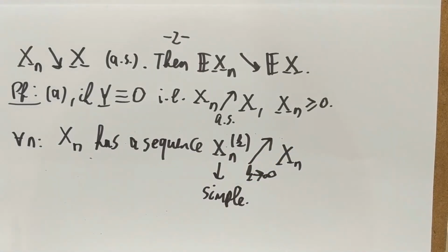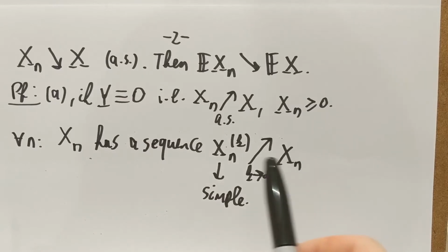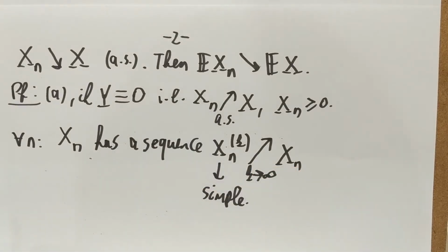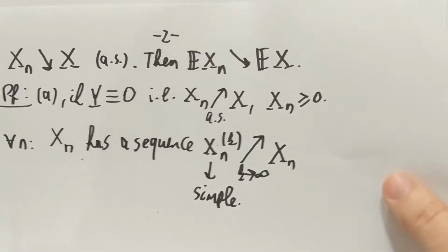I didn't prove this before. It just comes from measure theory. Simple random variable means that it's piecewise constant, so it's some indicators of some sets times some values, and you have a finite number of these. You have a sequence of simple random variables that converges in an increasing fashion to every member of that sequence. For every n, we have this convergence. And that's what I'm going to draw in the next page, and this is going to be the starting point.